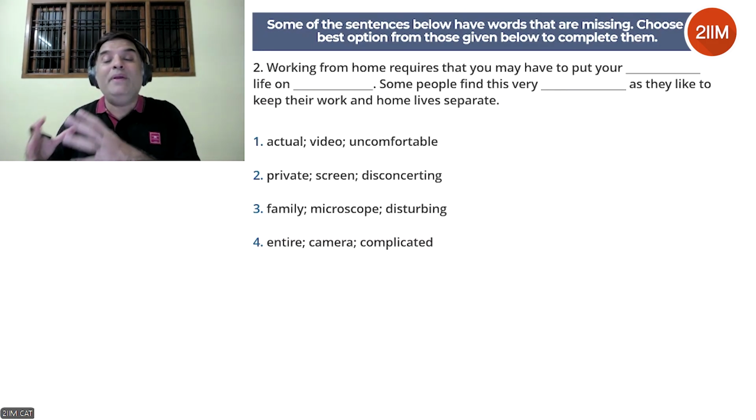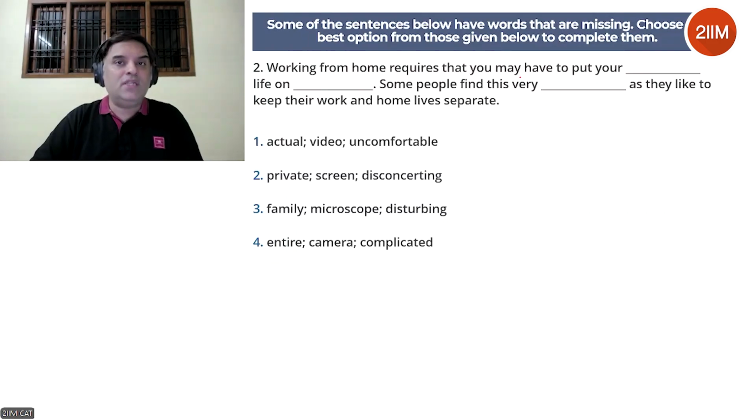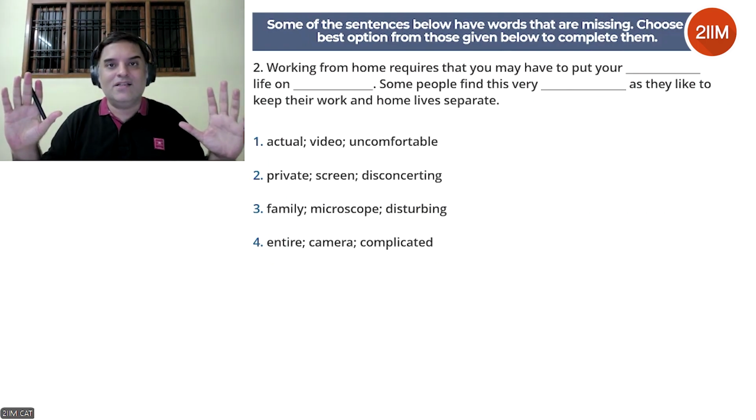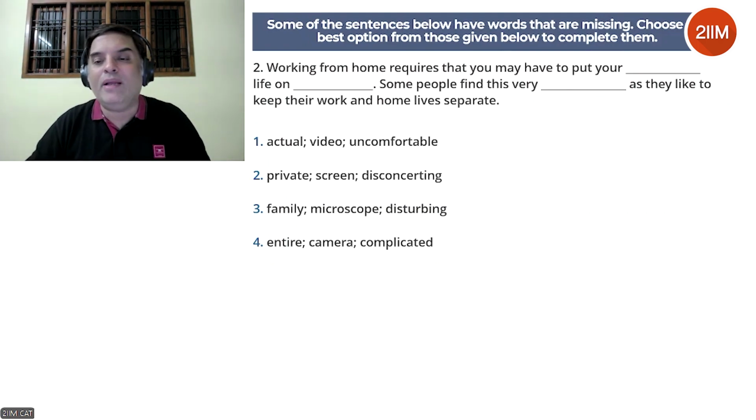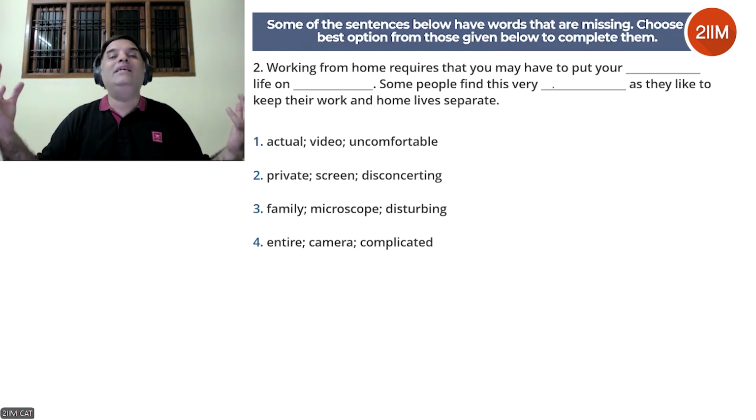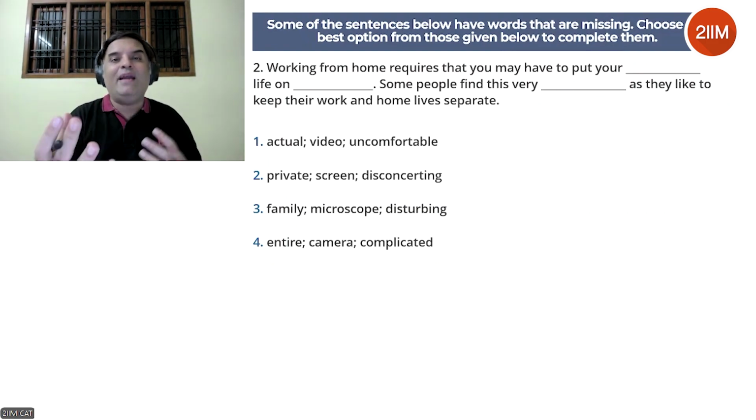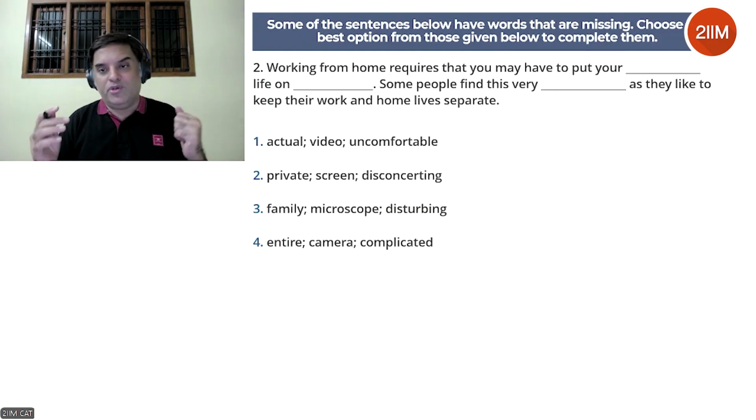Most likely this will be a negative word because we're talking about probably putting personal life on hold. Okay. And if somebody likes to keep their work and home life separate, they might find that negative. So this is most likely a negative word. Again, remember, these are guesses. If we're not able to make a guess about the word, you can at least think of the connotation. What is the vibe of the word? Positive, negative, or neutral. Okay.